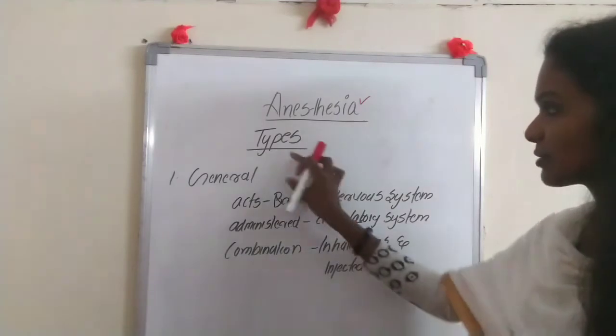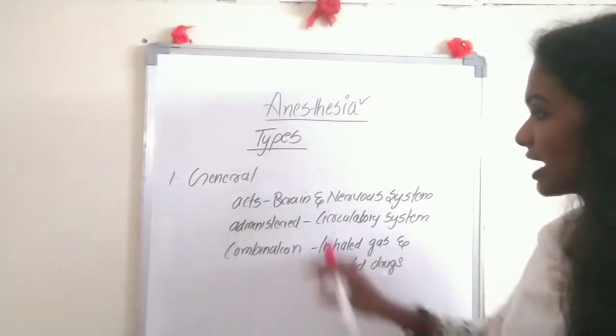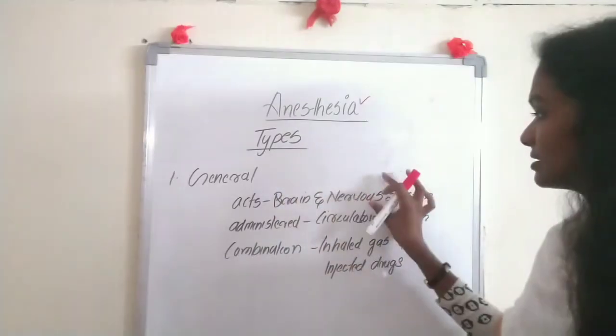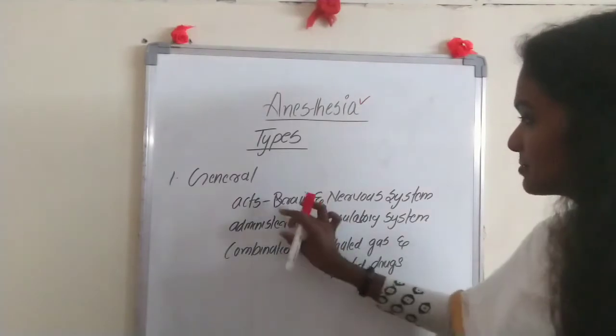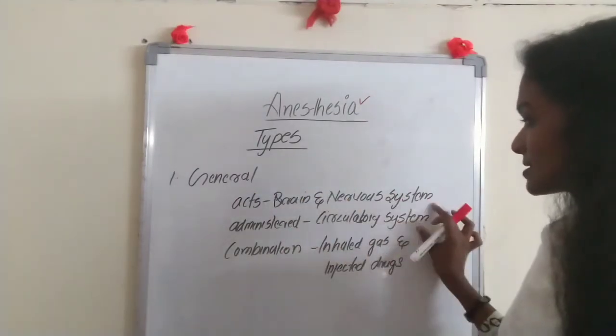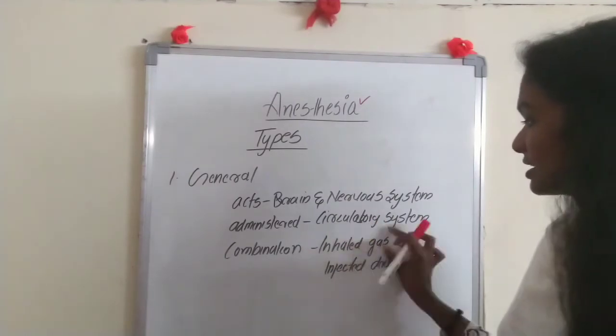Now see the types of anesthesia. The first type of anesthesia is general anesthesia. General anesthesia acts on the brain and the nervous system to make the patient unconscious, and it is administered through the circulatory system by a combination of injected drugs and inhaled gas.